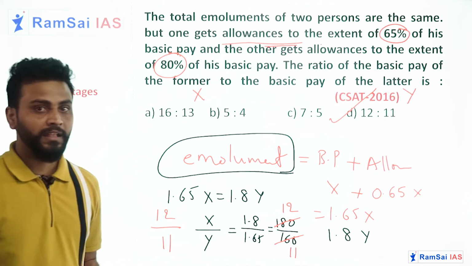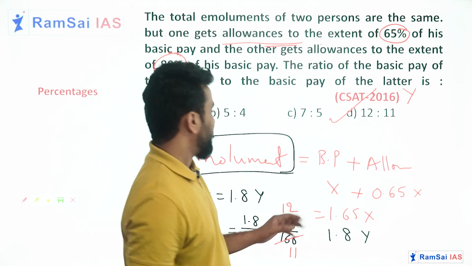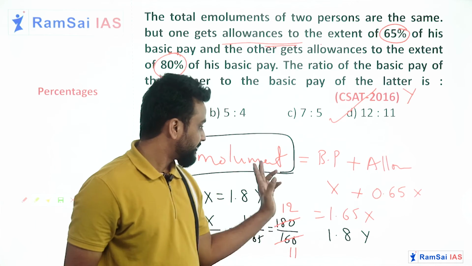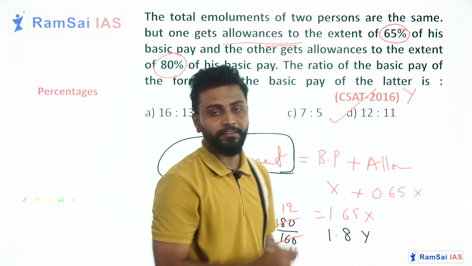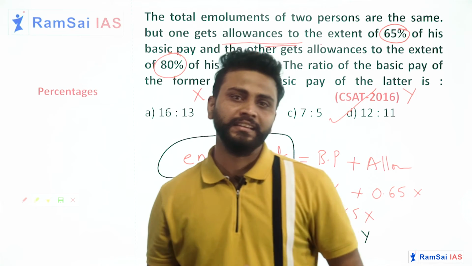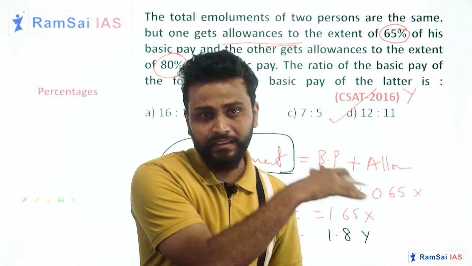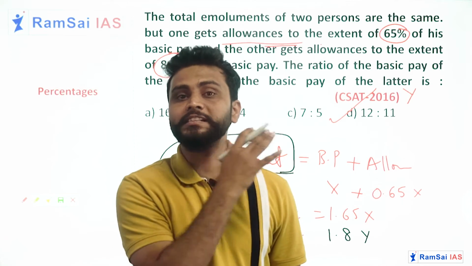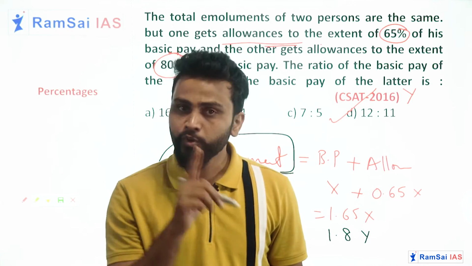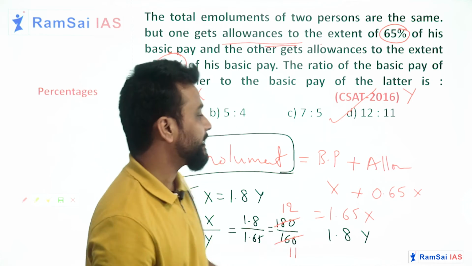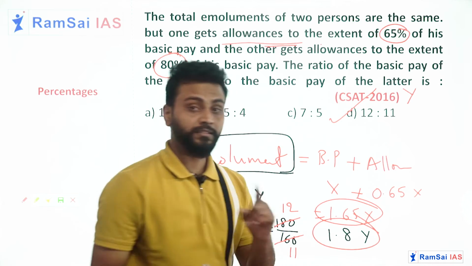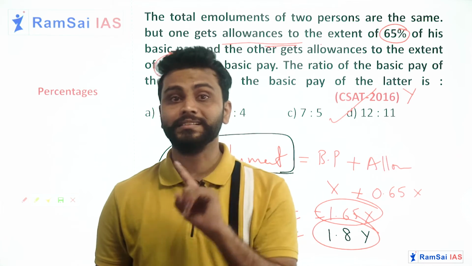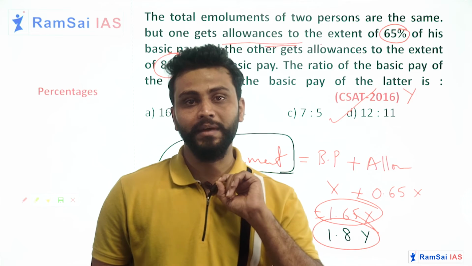That is very simple. And one more thing here. In examination, you need not write all these things. When you know he is getting 65%, directly you can write his take home salary as 1.65 of his basic. If you want to know how to write this value directly, please go back to the basics, watch the second video and then come back here.